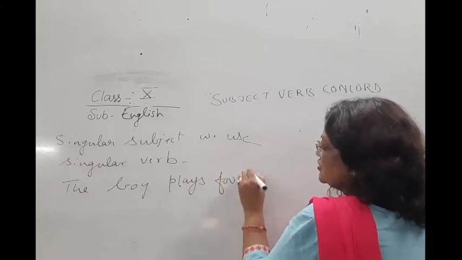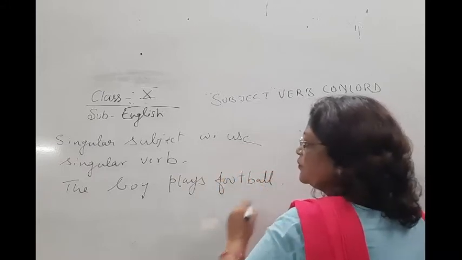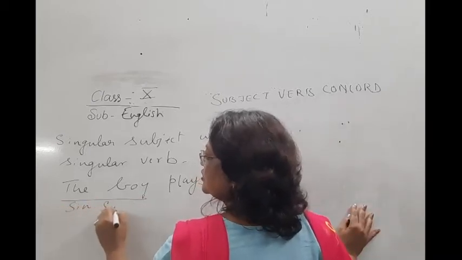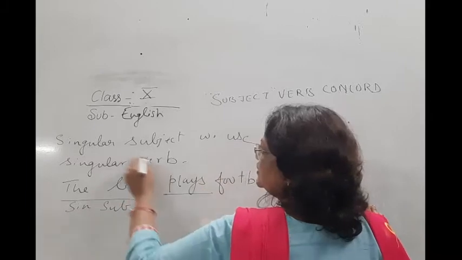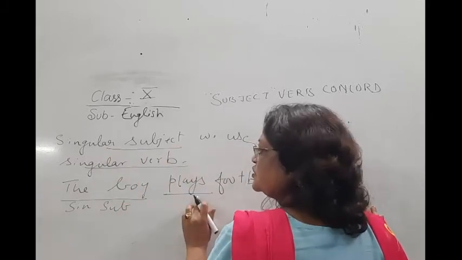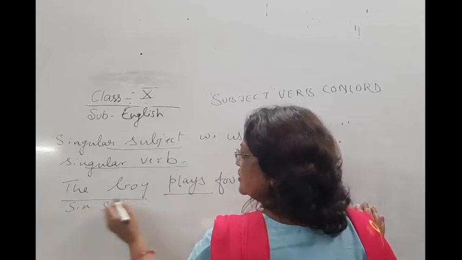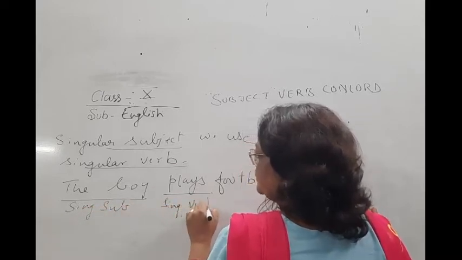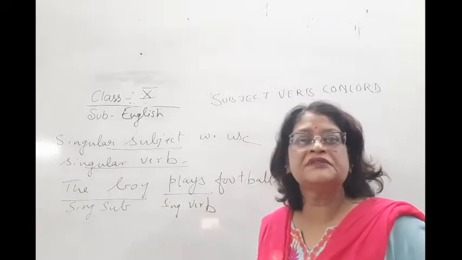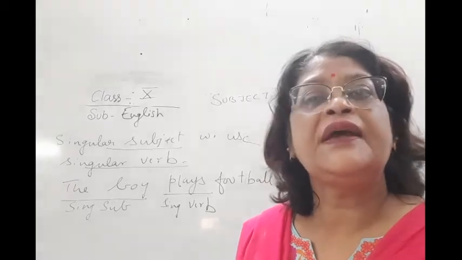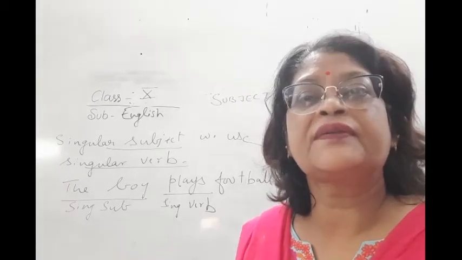You can see, children, here the boy is a singular subject, and the rule is that with a singular subject we have a singular verb. So this is a singular verb. So this is rule number 1: with a singular subject we have a singular verb.